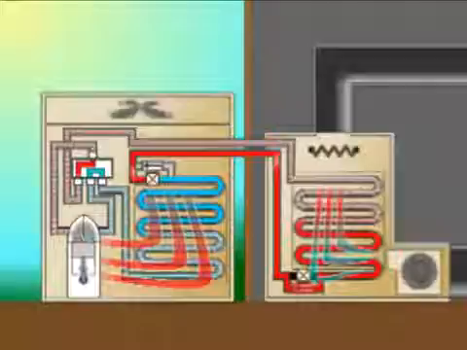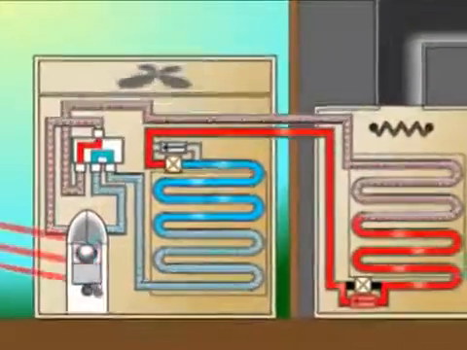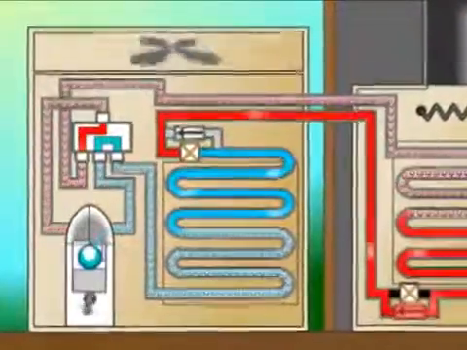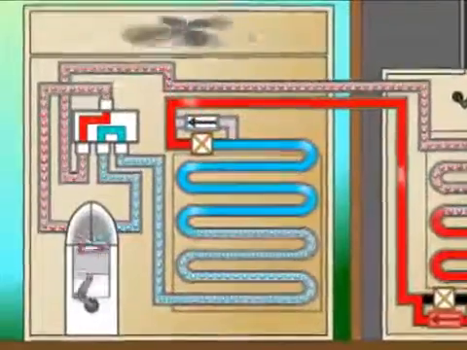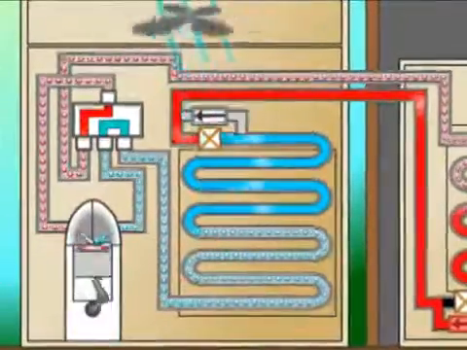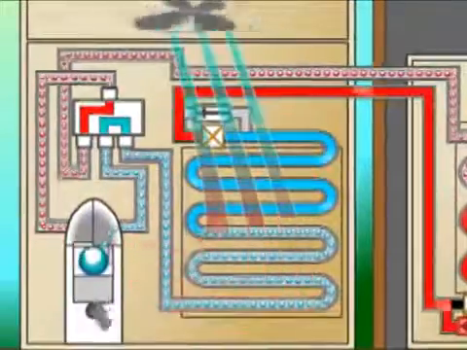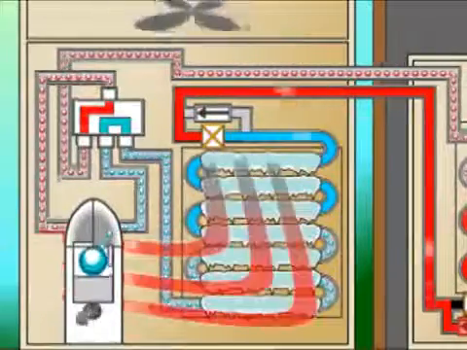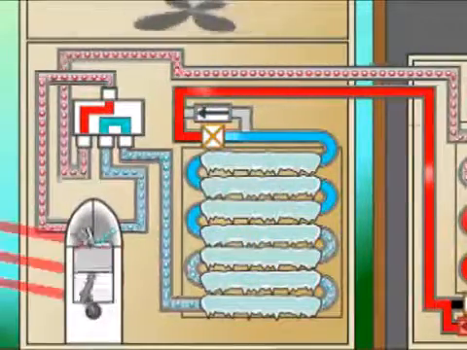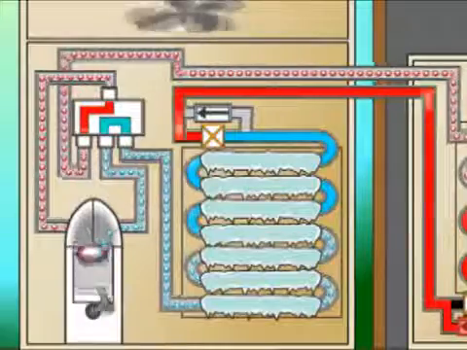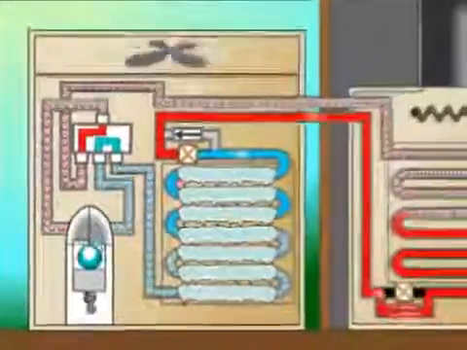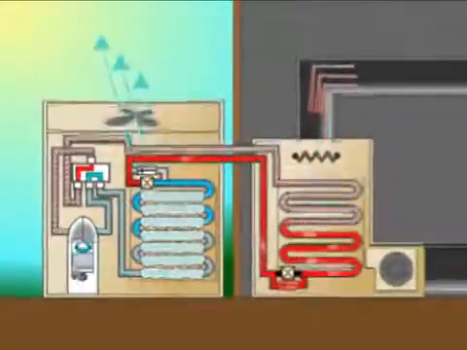This is a very efficient and cost-effective method for heating the home. There is one inherent problem, however. In order for the evaporator, now outside, to absorb heat, it must operate at temperatures lower than the outside air. This very low operating temperature allows ice or frost to accumulate on the outside of the evaporator. The remedy? The defrost cycle.